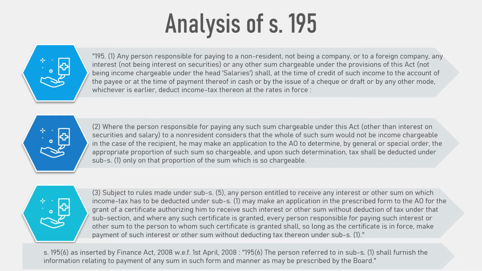Subsection 3. Subject to the rules made under subsection 5, any person entitled to receive any interest or other sum on which income tax has to be deducted under subsection 1 may make an application in the prescribed form to the assessing officer for the grant of a certificate authorizing him to receive such interest or other sum without deduction of tax under that subsection, and where any such certificate is granted, every person responsible for paying such interest or other sum to the person to whom such certificate is granted shall, so long as the certificate is in force, make payment of such interest or other sum without deducting tax thereon under subsection 1.